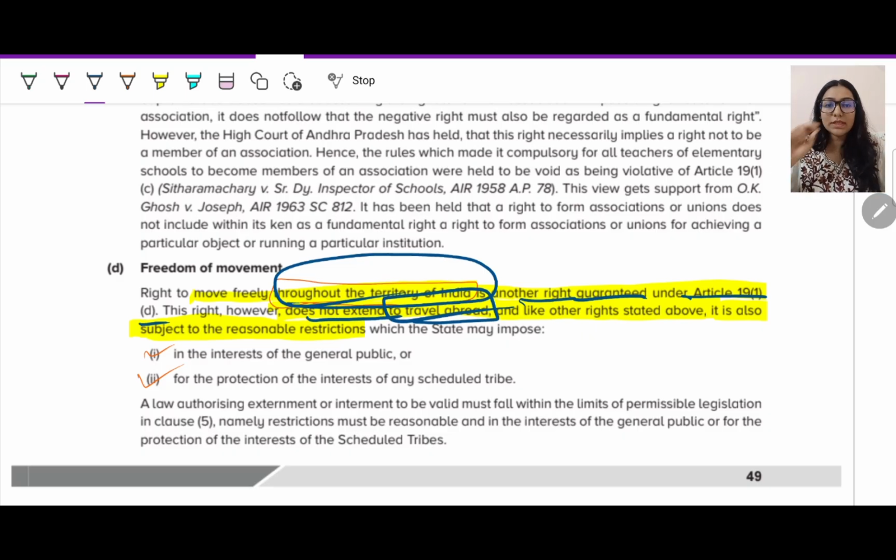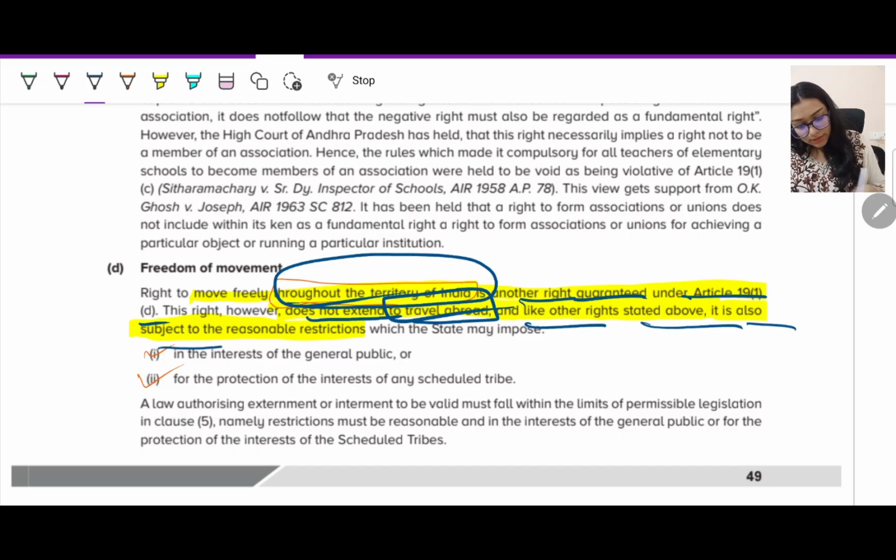Now let's take this example hypothetically. People have committed a crime and they want to run away from this country, and if this was a fundamental right, and if the government tried to stop them, saying you have looted the public and you cannot go out, that person can say that no, I have a fundamental right to travel abroad as well, so I'm leaving this country. It doesn't matter whether I've committed any fraud or not. Now this will become a problem. That is why they are saying that throughout the territory of India, the government will have its power. So yes, there you can move, but to travel abroad is not a fundamental right at all.